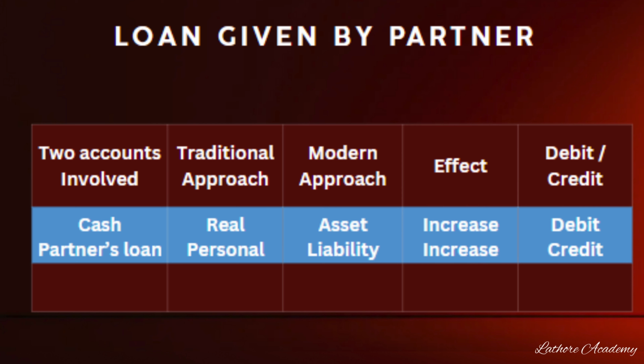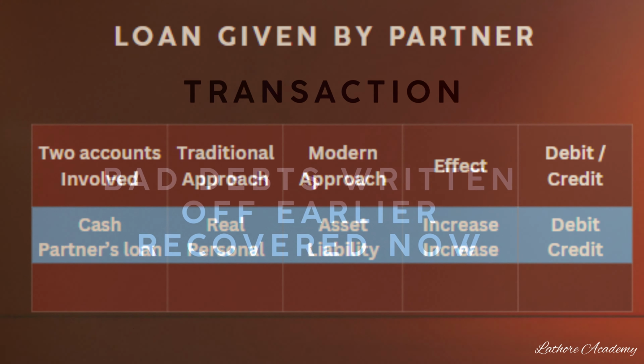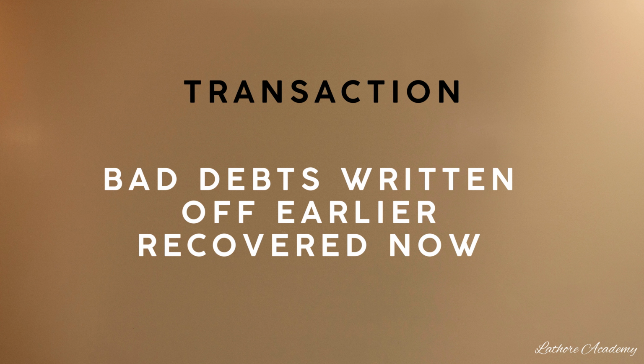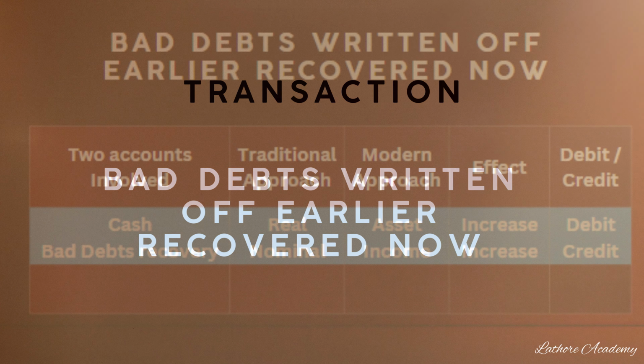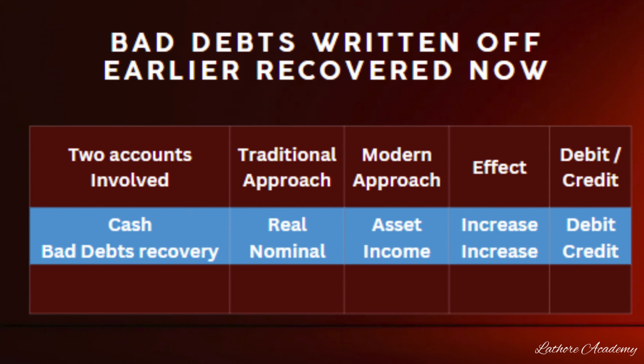Another example for transactions in the business is bad debts recovered, which was written off earlier. In our previous example, we had written off the bad debts. Now in this situation, the bad debts have been recovered, which was written off earlier. So the two accounts involved here are cash account and bad debts recovered account. Cash account is a real account, whereas bad debts recovery is a nominal account. As per modern approach, cash is an asset, bad debts recovered account is an income. So in this case, cash comes into the business, increase in asset, cash account debited to bad debts recovery account.